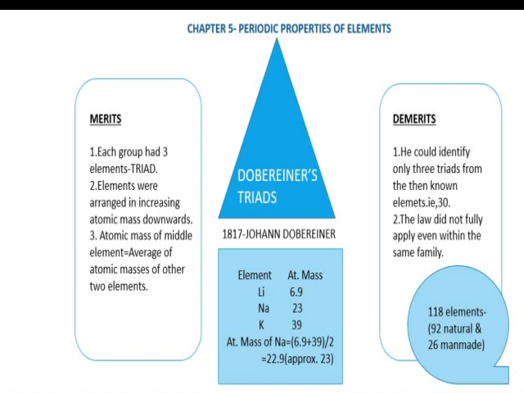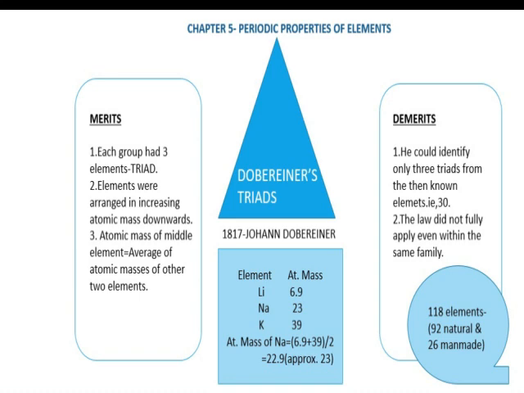Now let us check the demerits of this triad or this classification. Dobereiner would classify only 3 groups of elements in this triads. He tried to classify or arrange the 30 elements known till that time, but he could put only these 3 group elements into his classification.